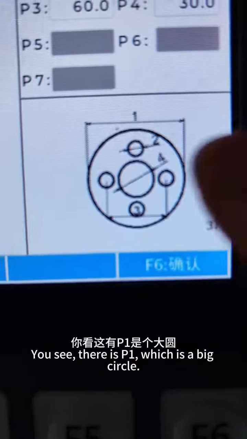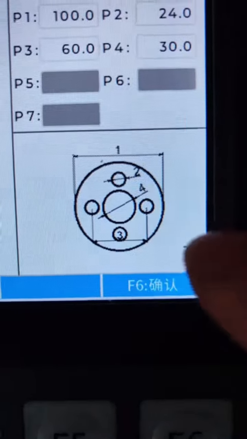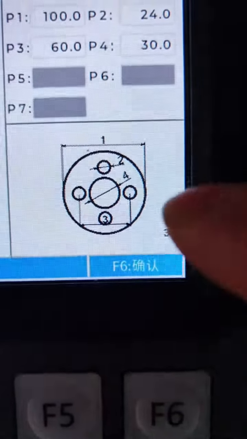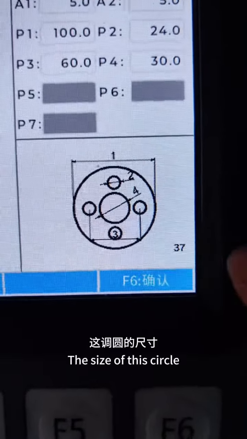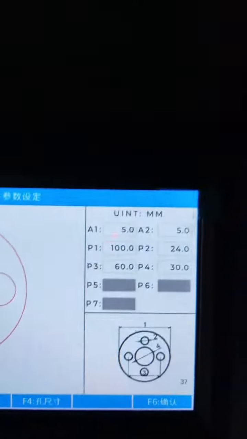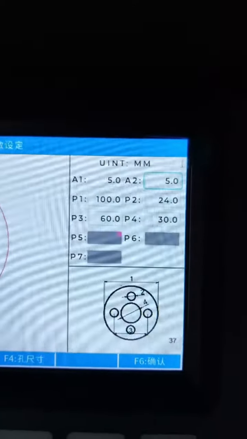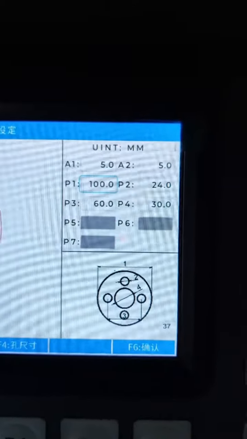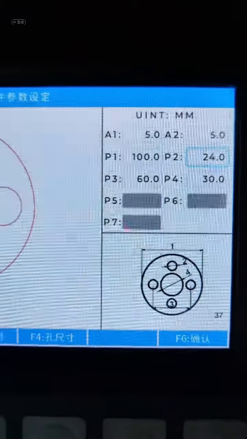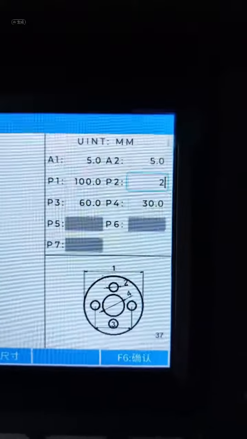You see, there is P1, which is a big circle. P2 is a small circle, P3, P4. The size of this circle. P1 is the largest circle around it. P2 is a small circle.